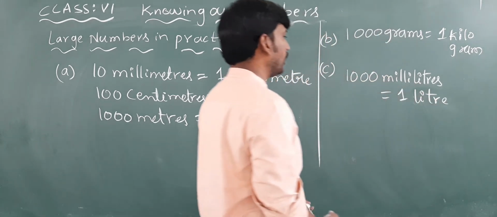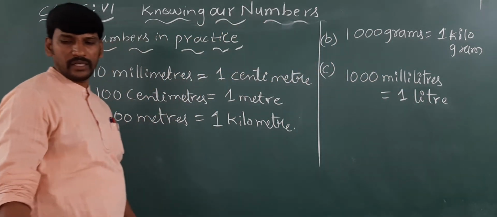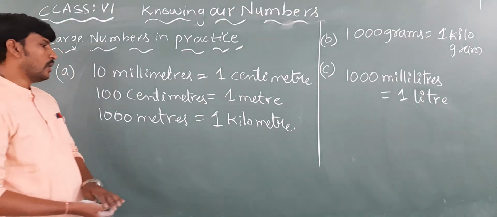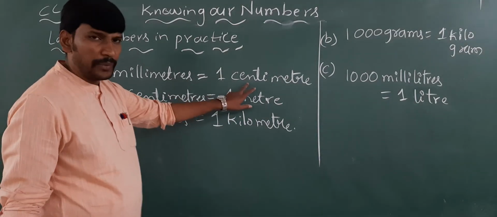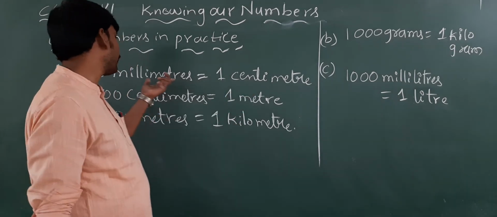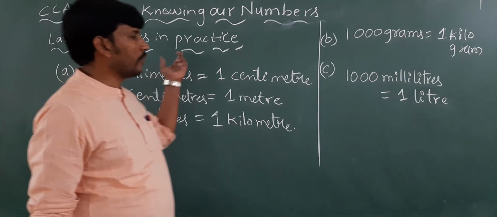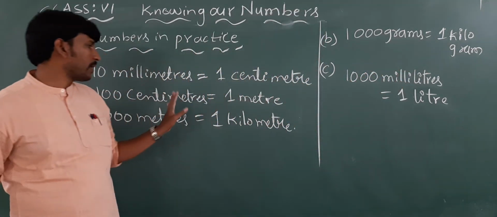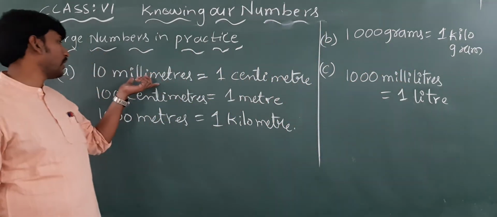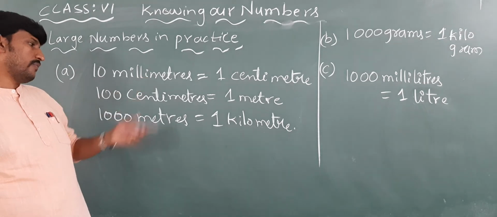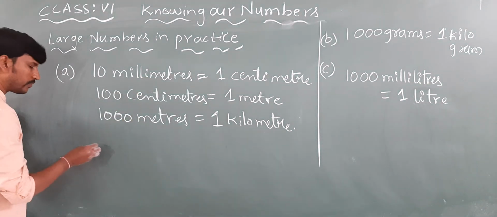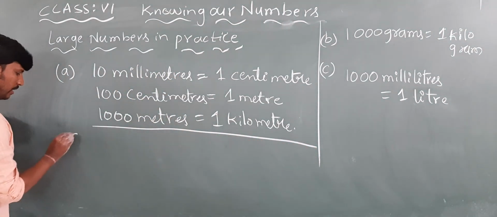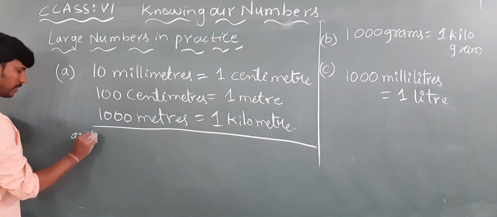Children, these are the main important things. From this, we will do some applications. That is 1 kilometer in terms of centimeters, 1 kilometer in terms of millimeters, even 1 meter in terms of millimeters, which we are going to find out. Now see here, the applications part.